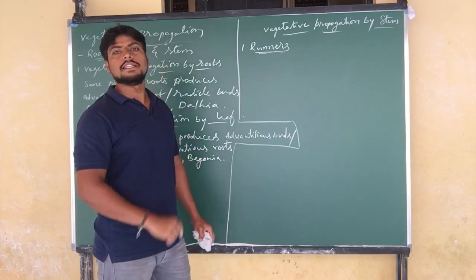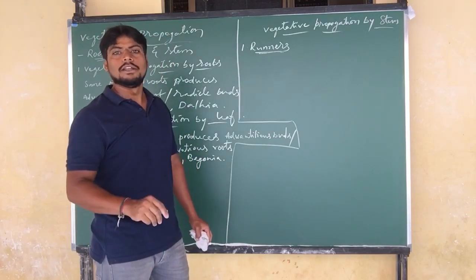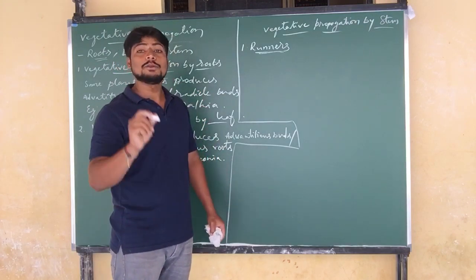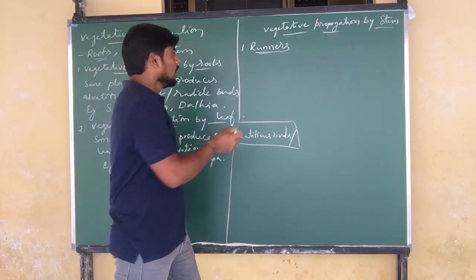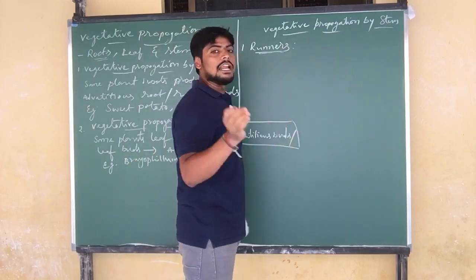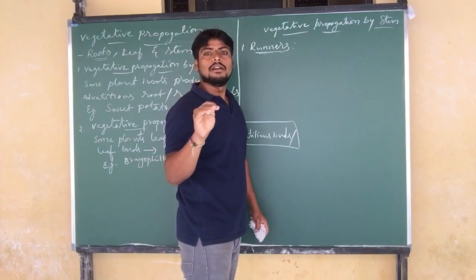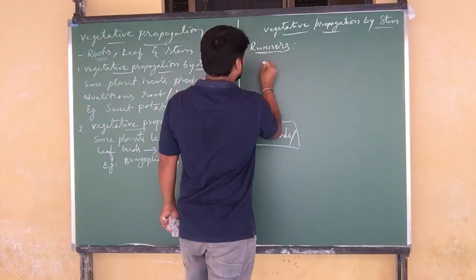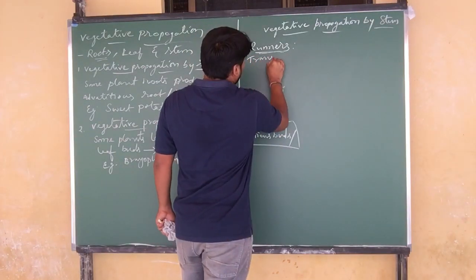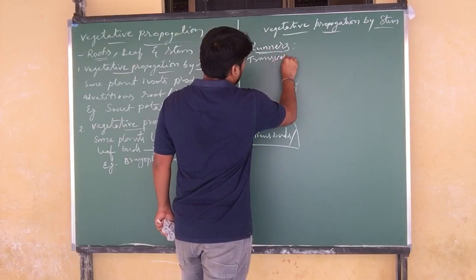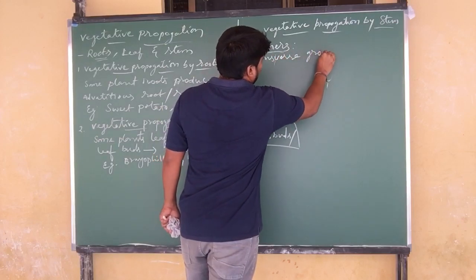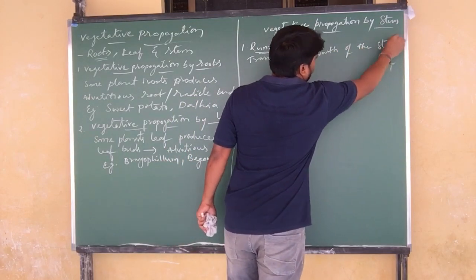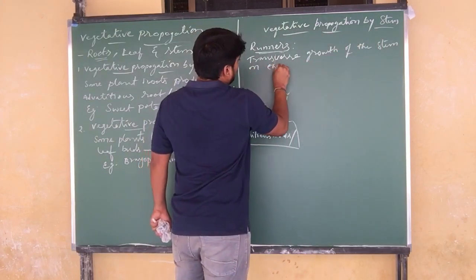From the nodes we can see the development of rootlets. These rootlets allow the piece to separate and grow into a new plant. That is what we call runners: the transverse growth of the stem on the ground.